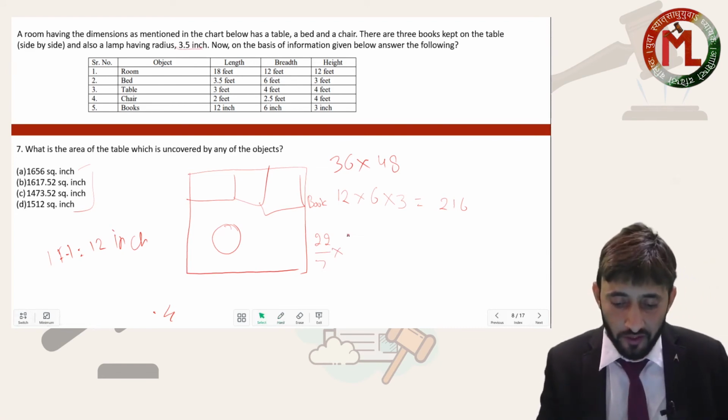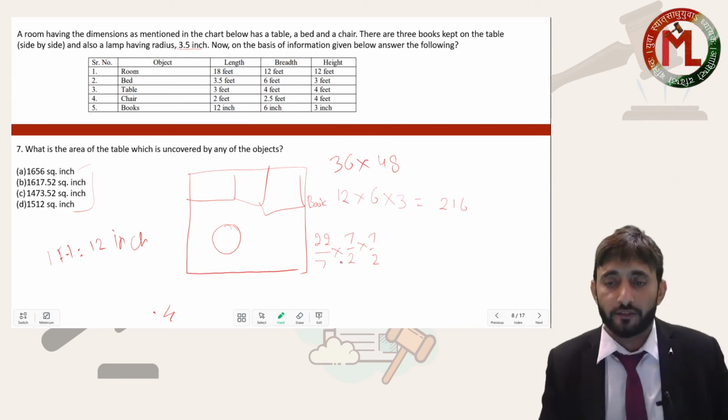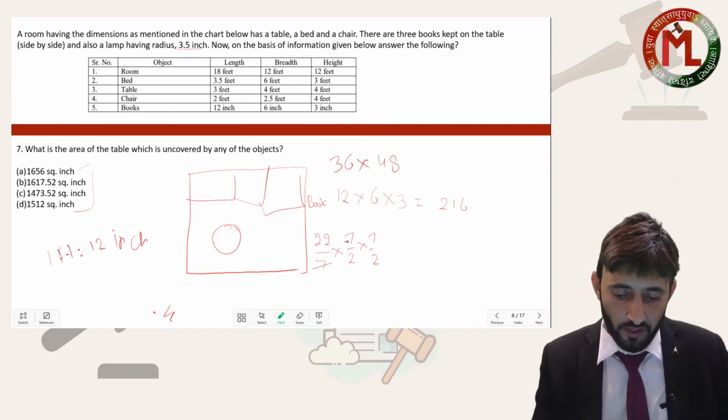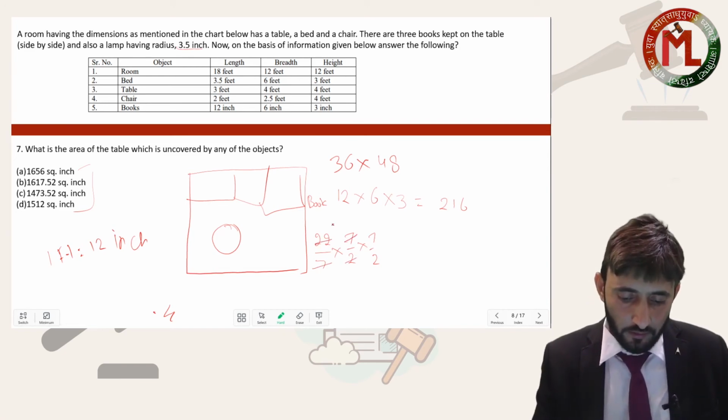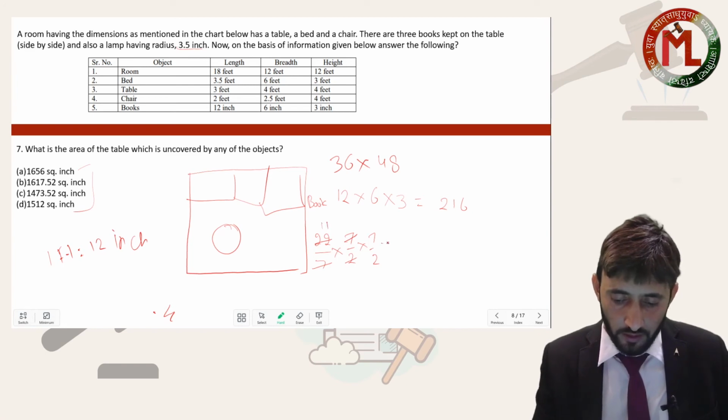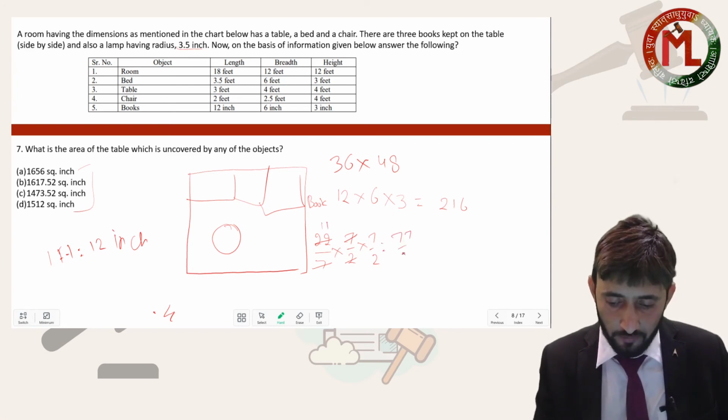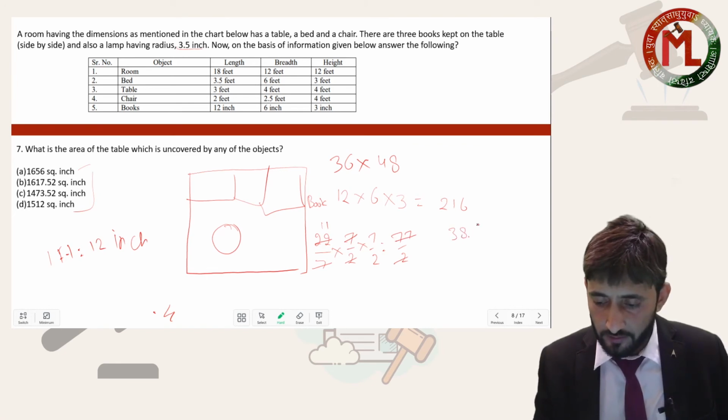This is already given in inches, so this can be written as 7 by 2 into 7 by 2, pi r square. Okay my dear, 7 will get cancelled, so 11 into 7 is 77 divided by 2, so this is 38.5.